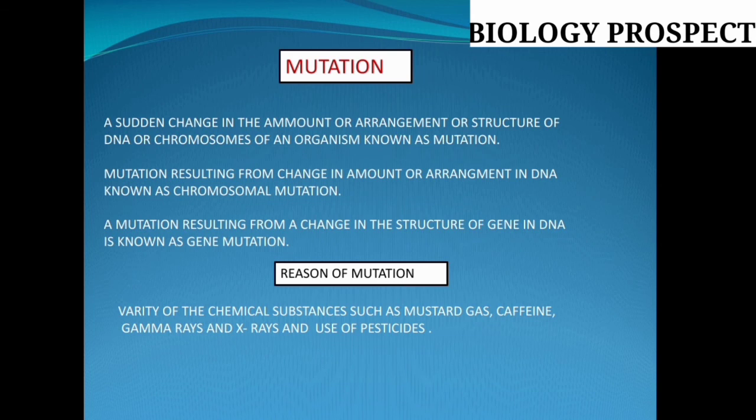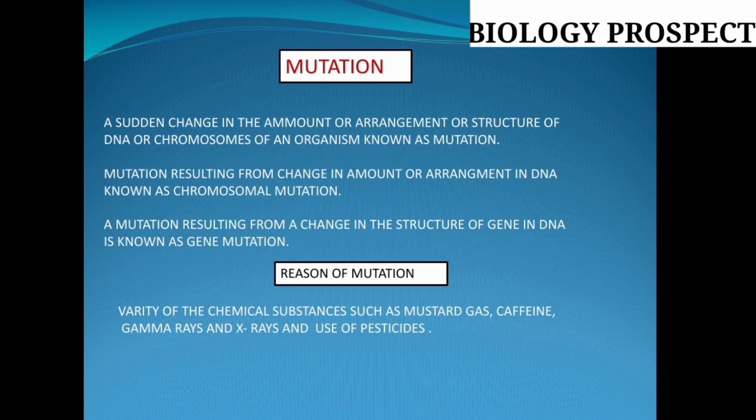If the structural part of the DNA is changed, it is known as gene mutation. If the arrangement of the DNA, that means the sequence of the total DNA strand, or the amount of DNA is changed, that is chromosomal mutation. Or if inside the DNA the constitution or the nucleotide placement changes, that is gene mutation. Both are different.